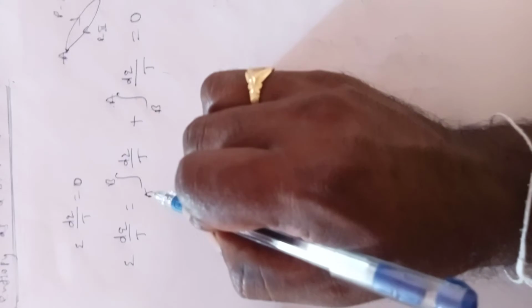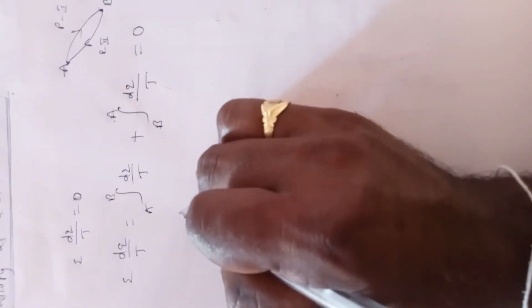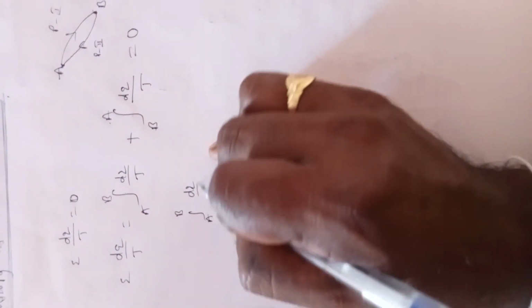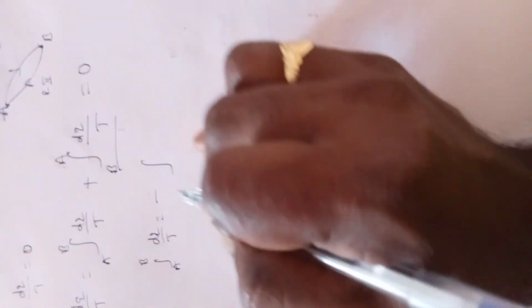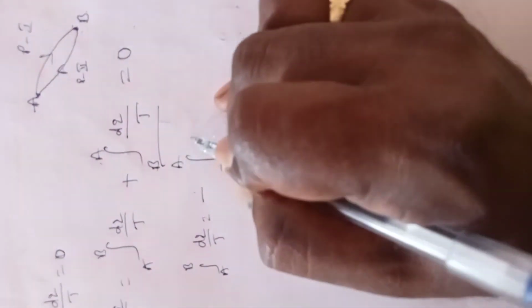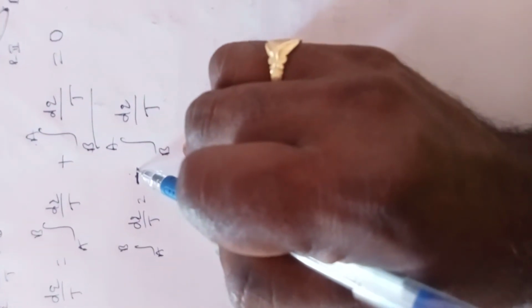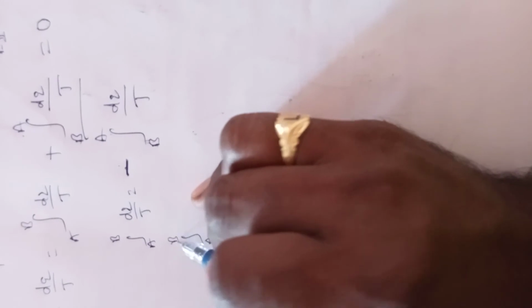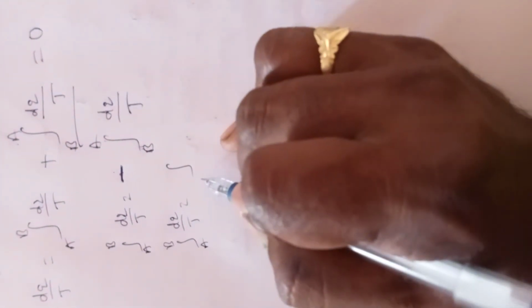After that, the integral from A to B of dq by T equals minus the integral from B to A of dq by T. To remove the minus, the limits will be changed.